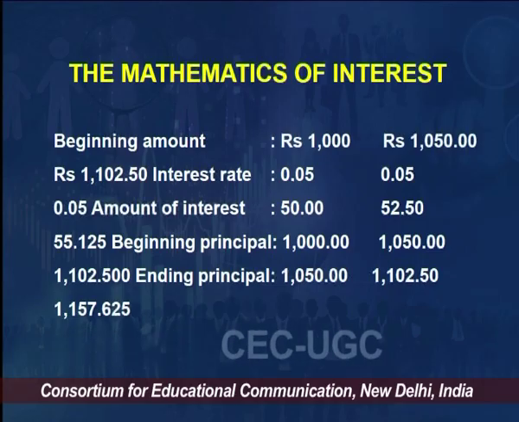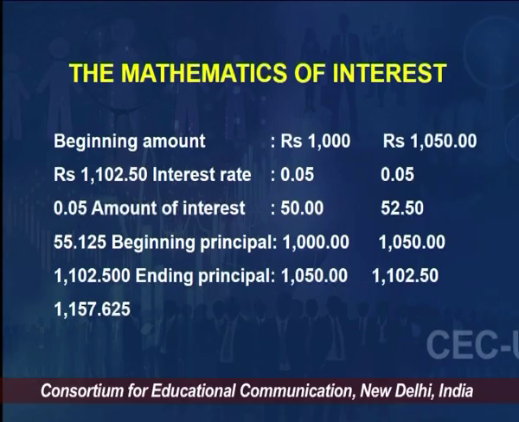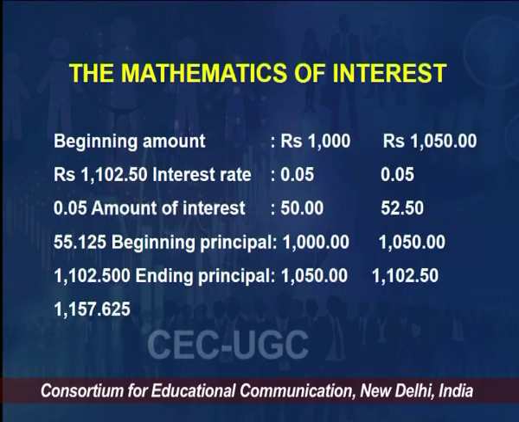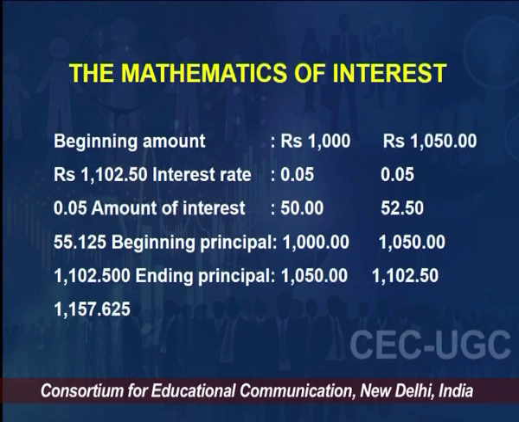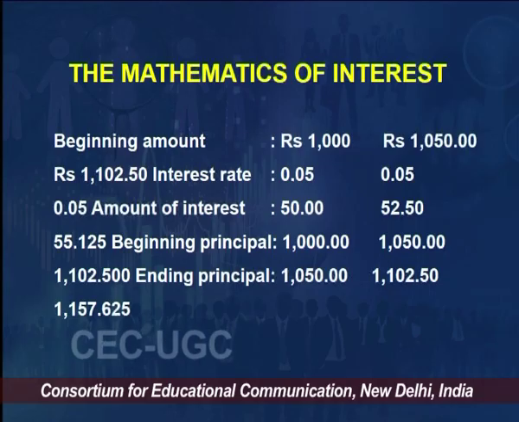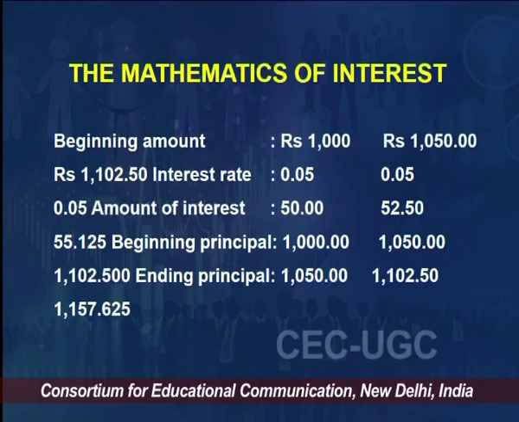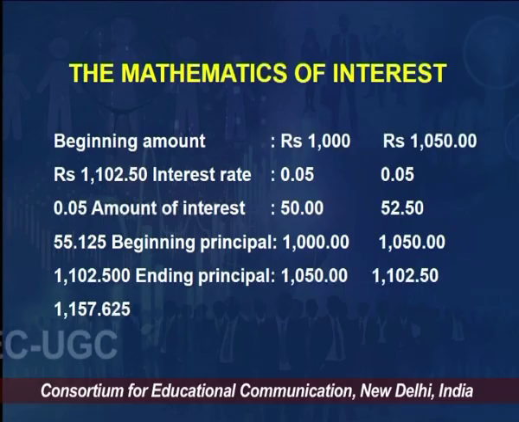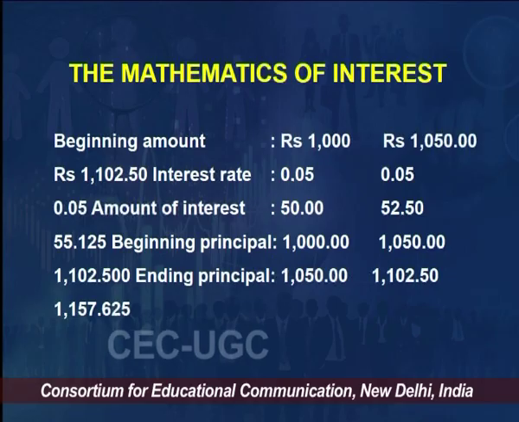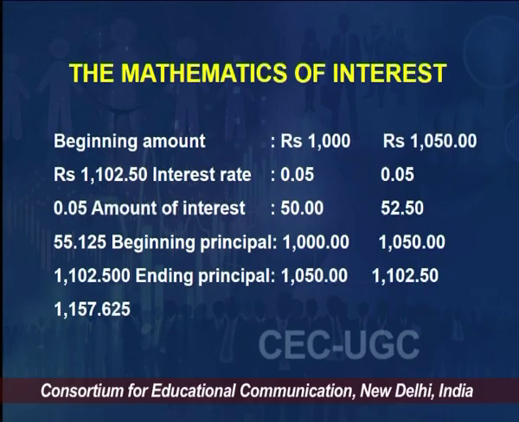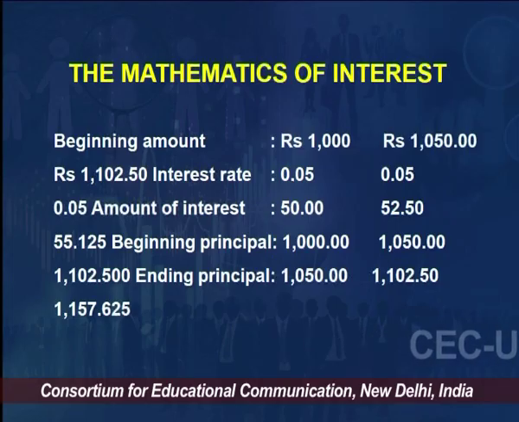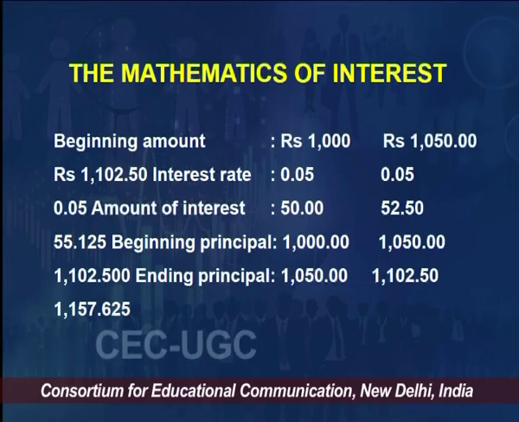So this increase of 2.5 rupees, or it could be lakhs, it could be crores, is because I earned 5% on that 50 as well. 5% on 1000 would have been 50 only, but I earned 50 rupees interest in the previous year, so on that 50 rupees I am earning another 5%, which is 2.50 rupees, lakhs or crores. So that is the compound interest. My ending amount in this case would be 1102 rupees 50 paisa, right? So my interest on interest is my compound interest.